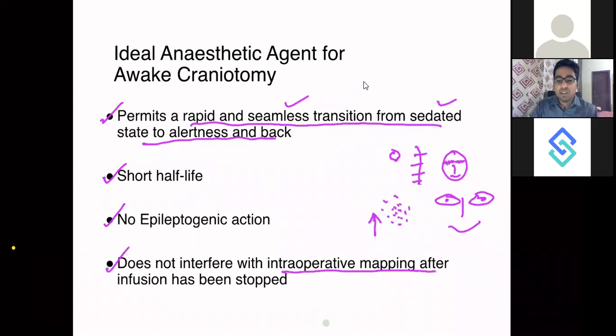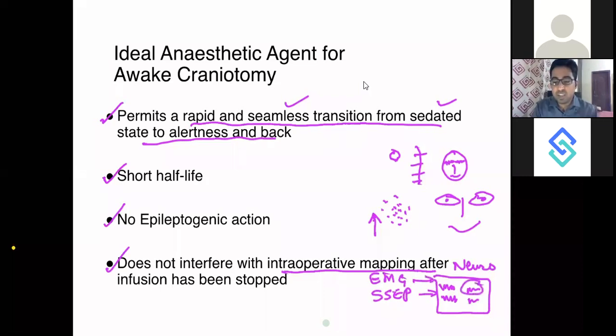In my neuromonitoring instruments, I am observing different parameters, different waves, whether it is EMG or SSEP. All these waves should be visible.